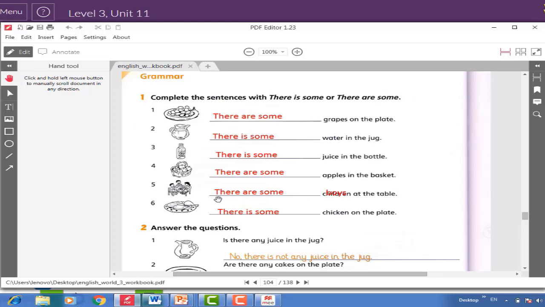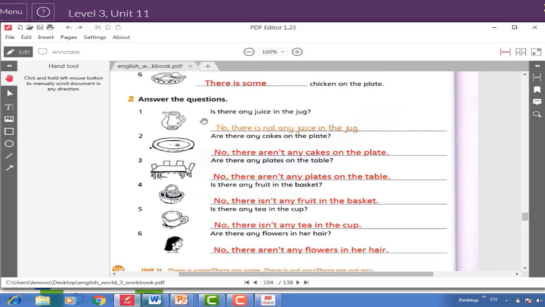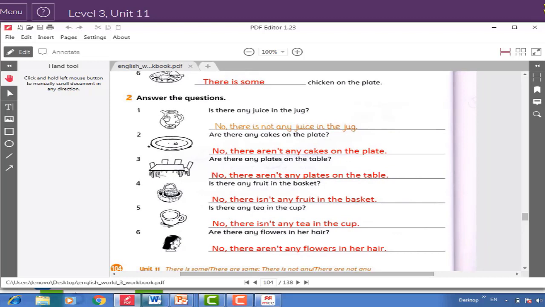Number 5. There are some boys at the table. Number 6. There is some chicken on the plate. Question number 2, answer the questions. Number 1.